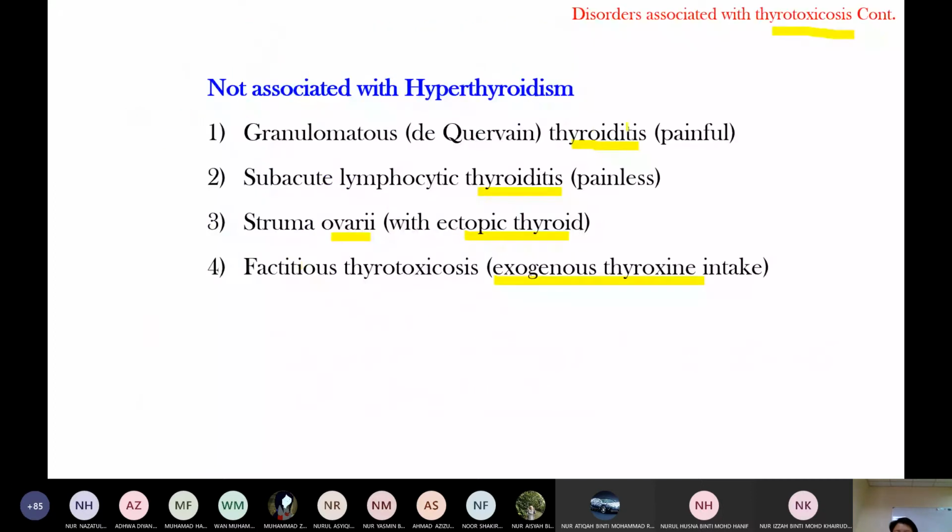Non-hyperthyroidism thyrotoxicosis may be due to an exogenous cause, or ectopic, or ovary-produced thyroid hormone. In thyroiditis, there is severe inflammation, then thyroid follicle destruction because of inflammation. So the thyroid hormone in the colloid is released into the circulation, so that increases thyroid hormone level.